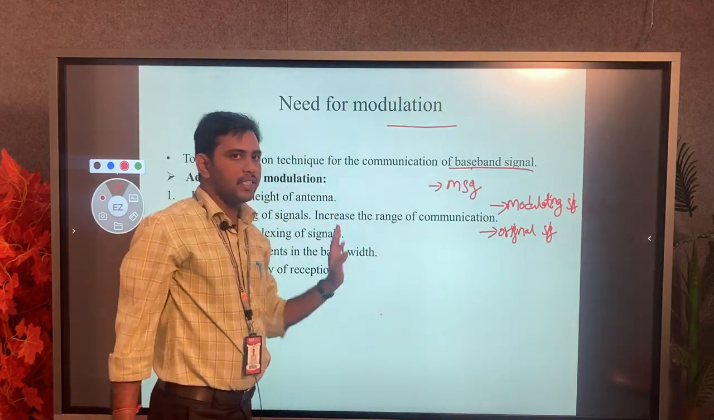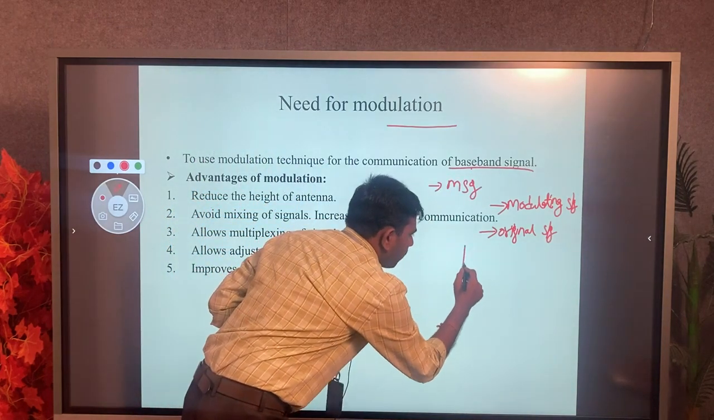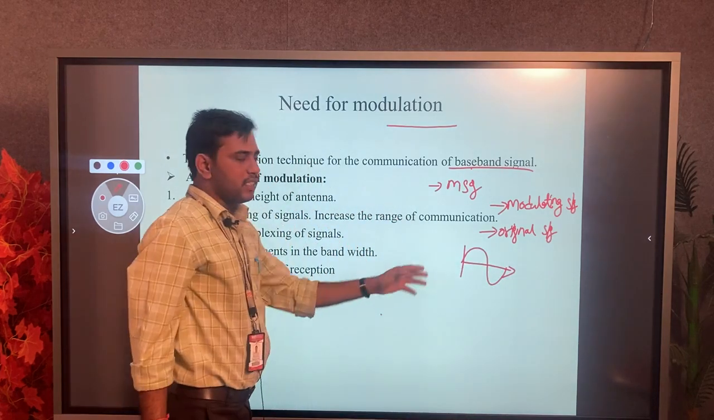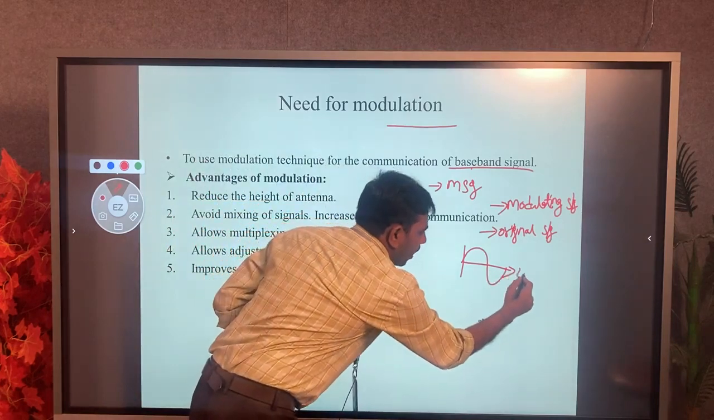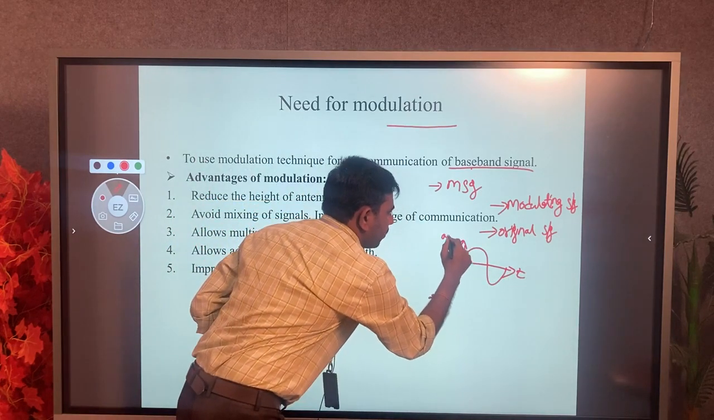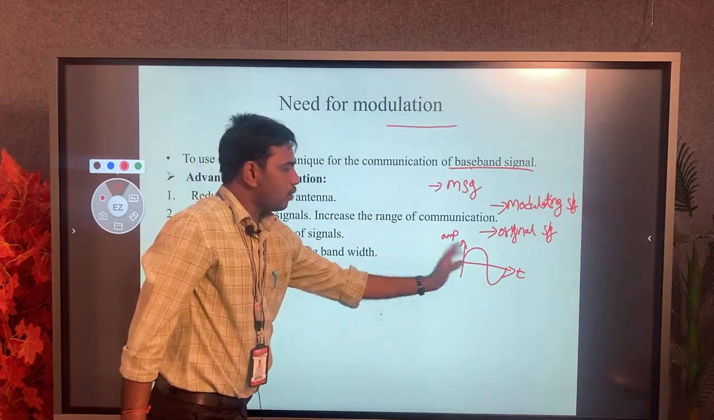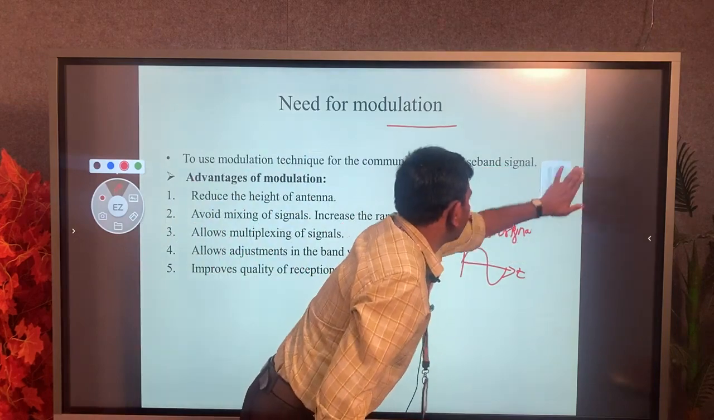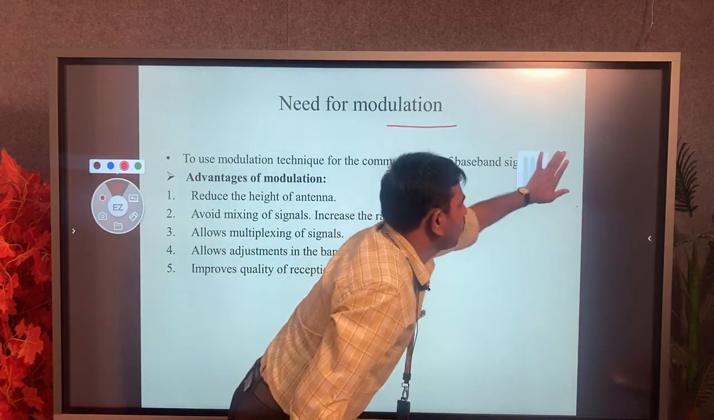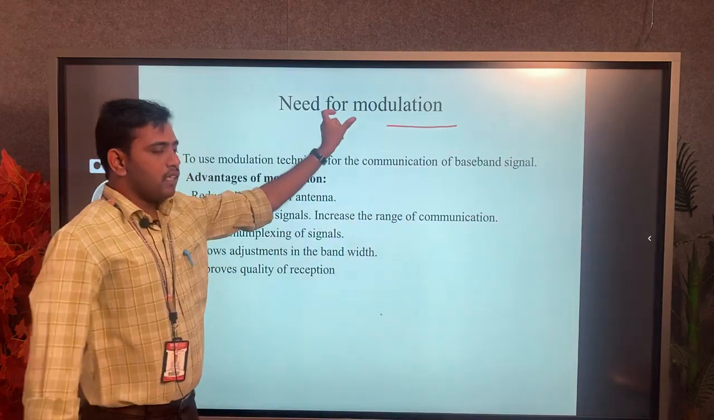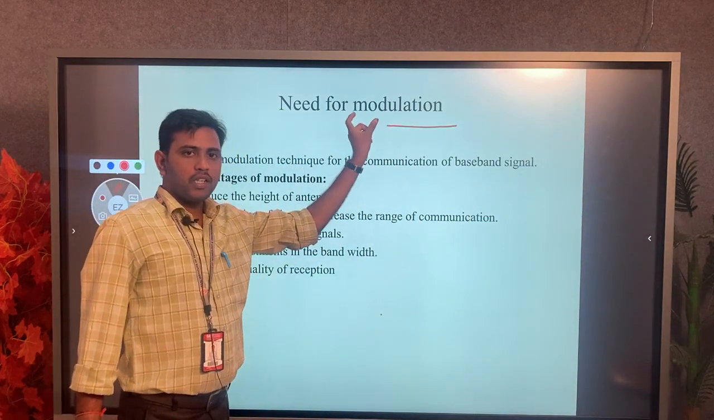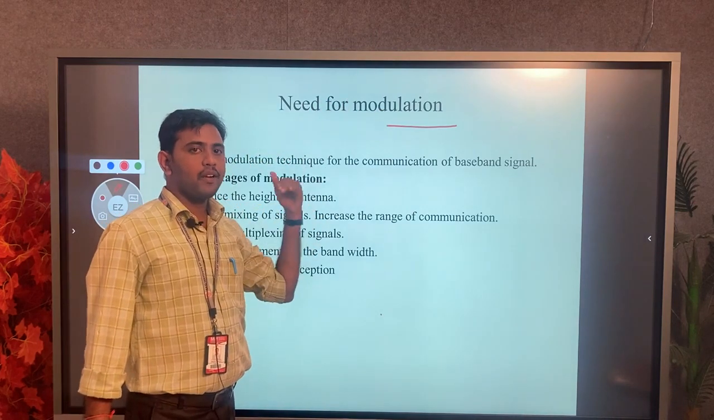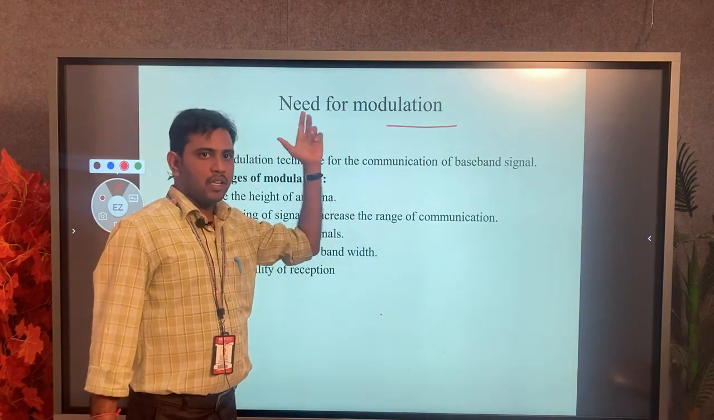So how will the message signal waveform look? For example, take any sinusoidal wave. This is called a message signal. It is in terms of time, and we consider amplitude. So we say it is the original signal. Now, what are the advantages of modulation techniques? As already said, this technique is used for long distance communication. What are the advantages of the modulation technique?